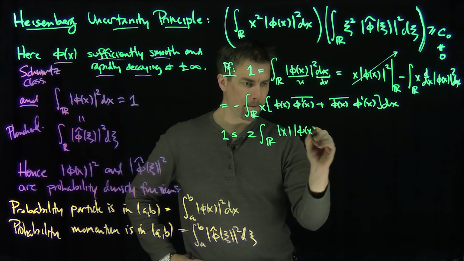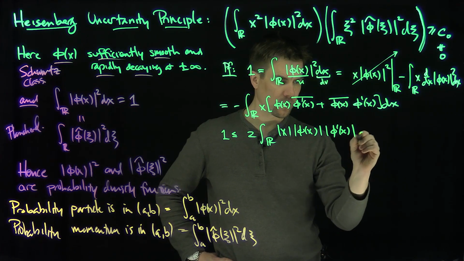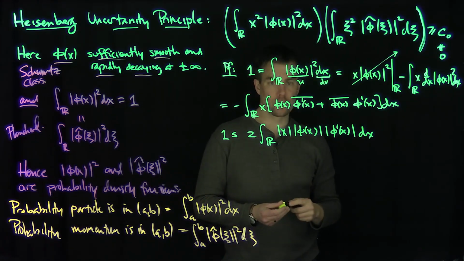Times 5x times what? Times 5 prime of x dx, okay? Now I can use Cauchy-Schwarz on this.